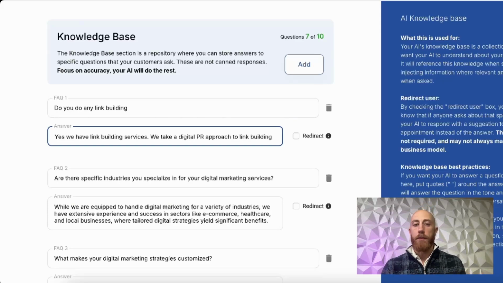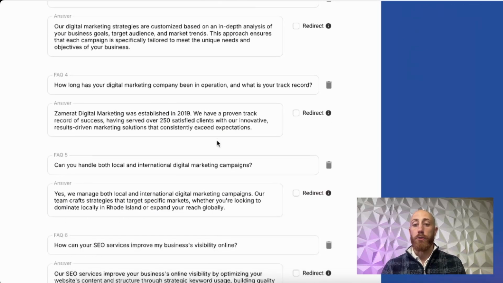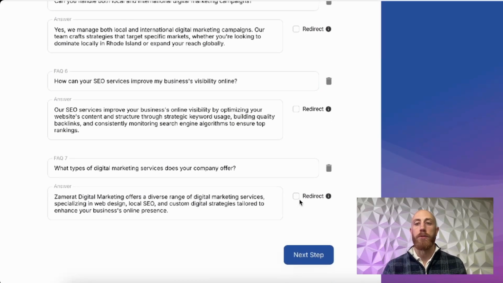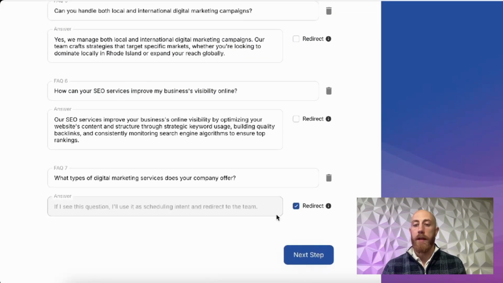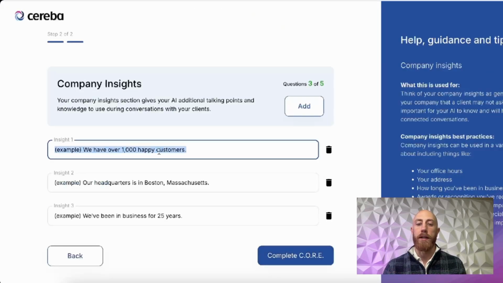Again, this is just a marketing agency. What's cool about having a marketing agency as an example is that they could use this to schedule appointments for themselves so they can generate clients, but then they could also use Cereba to provide to their clients a new service where their clients will also be able to have AI chat services without the marketing agency having to do a ton of work to kind of get everything set up for them. Cool. So that's the knowledge base. Make any changes, send those through.